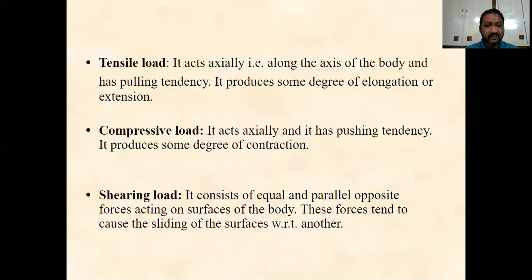The next one is the shear load. This shear load will produce the shearing action. When two equal and opposite parallel forces act on two surfaces of the body and try to shear it, this kind of load is called the shearing load.